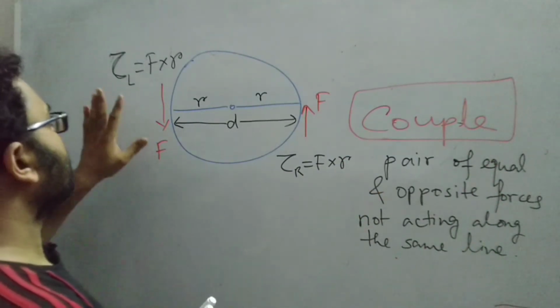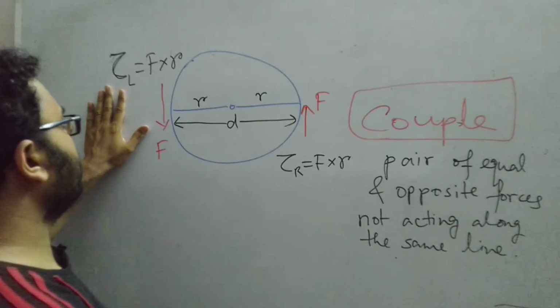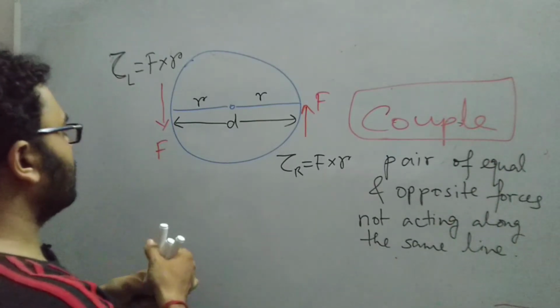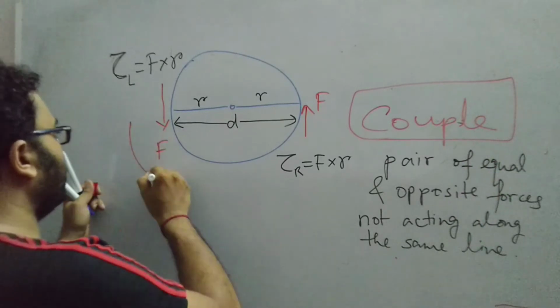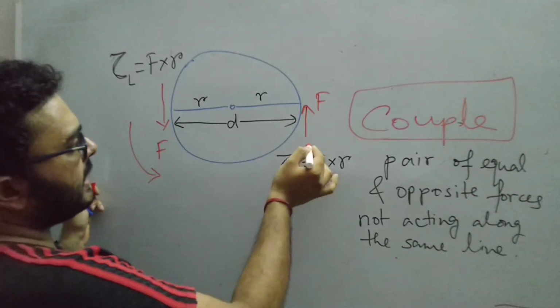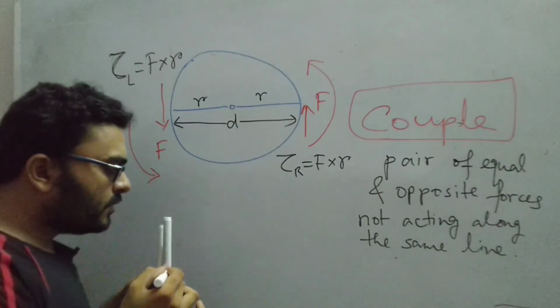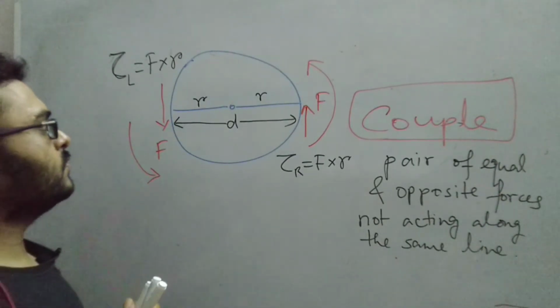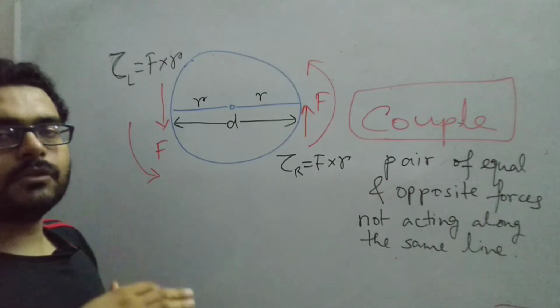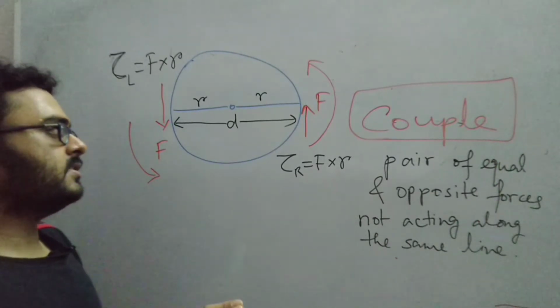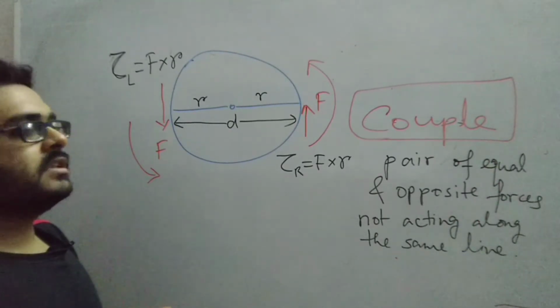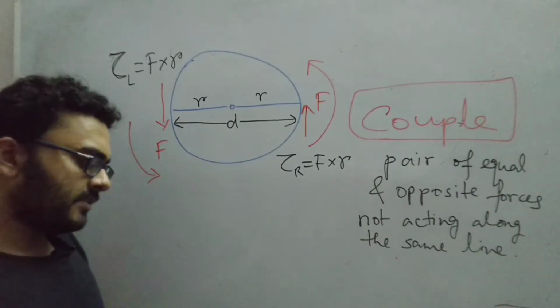Now see, the torque on the left hand side is trying to rotate the wheel anti-clockwise. Also the torque on the right hand side is trying to rotate the wheel anti-clockwise. So if we want to know the overall effect of the torque, we will have to add the two torques, because they are both moving the wheel in the anti-clockwise direction.